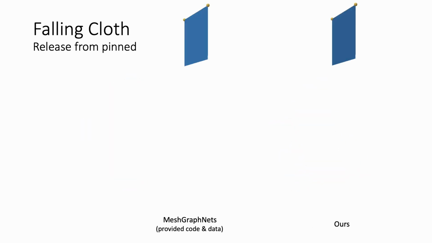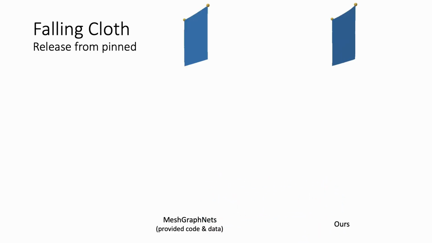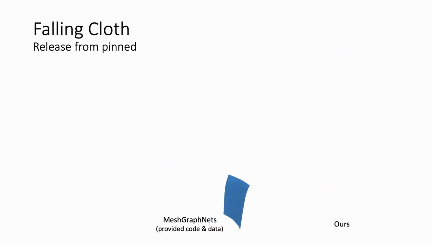The picture changes drastically when releasing the cloth from its pin configuration. Mesh graph nets now produces spurious momentum changes during free fall, causing the cloth to drift and accelerate in a direction inconsistent with gravity. In contrast, our method produces the physically correct behavior.